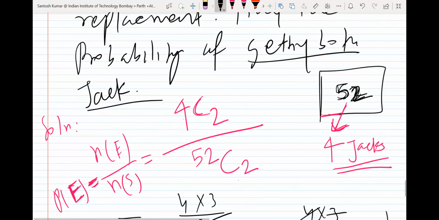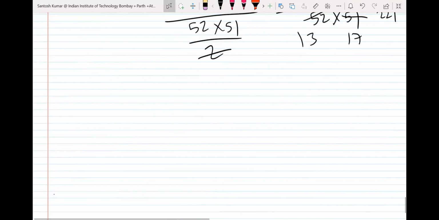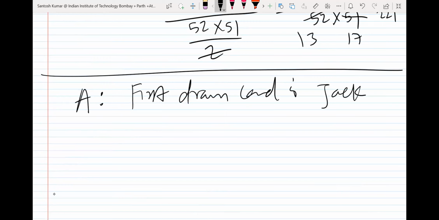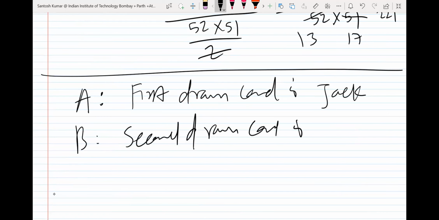Let me come to the other way. This was the other using multiplication rule of counting. So A event I will take first drawn card is jack. Okay, and B event I take second drawn card is jack.